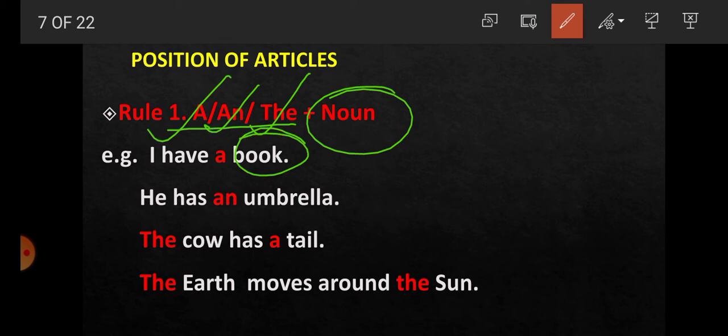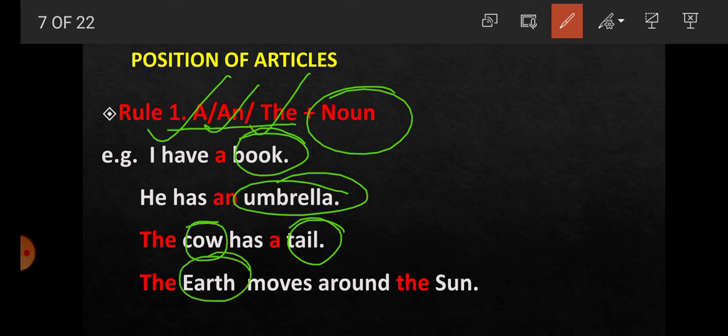I have one book. He has an umbrella. What is umbrella? Noun. The cow has a tail. So what is cow? Noun. What is tail? Noun. The earth moves around the sun. So what is earth? Noun. What is sun? Noun. So we get it here, student, that a and the is used before noun.